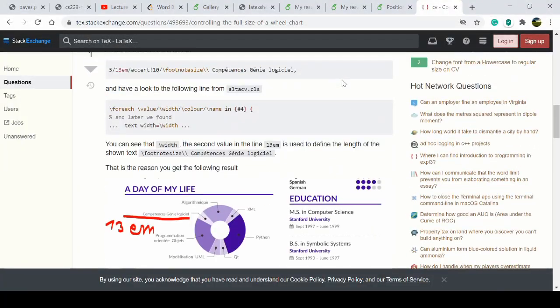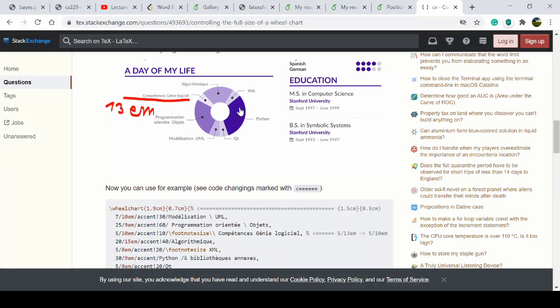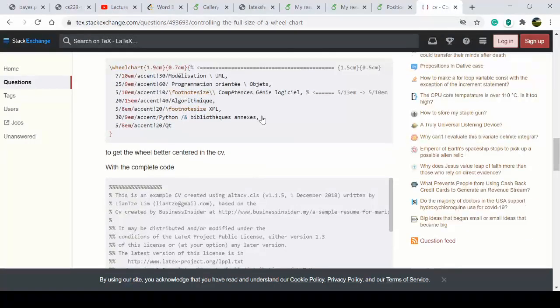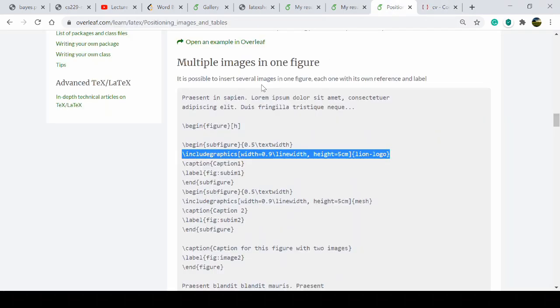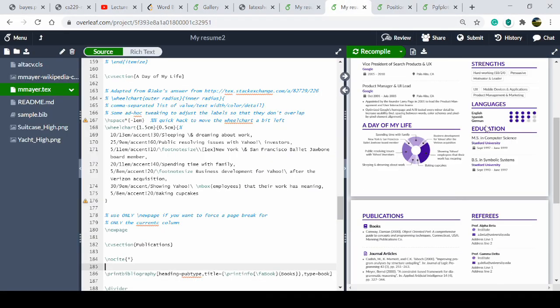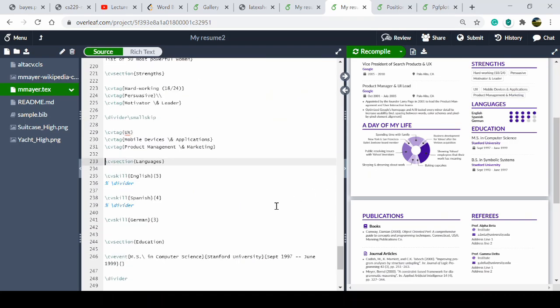So here is the image. You can see program oriented, the color, the length of the text. So you can read from here. Like the rating that you have given in languages, you can see.